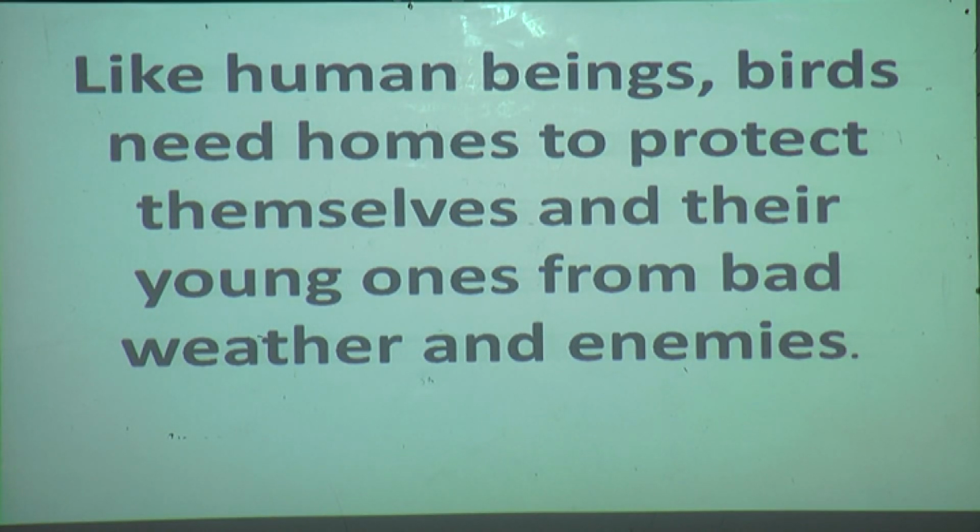Now, why are we staying in our home? To protect us from sun, wind, enemies, bad people, and animals. Now what about birds? Yes, birds are also living things. They also eat like us. They are also breathing, isn't it?